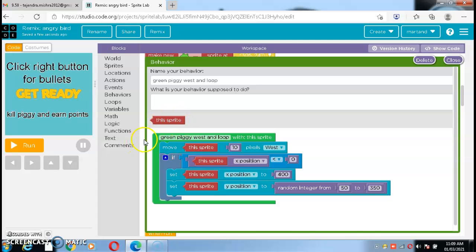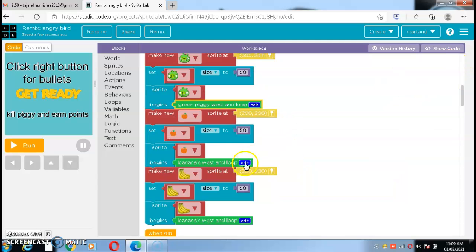This is the green piggy western loop function that I have created. Move this sprite 10 pixels west. Then if this sprite's x position is equal to 0, set x position equal to 400. Then set this sprite's y position to a random integer from 350 to 500. This was my green piggy western loop.